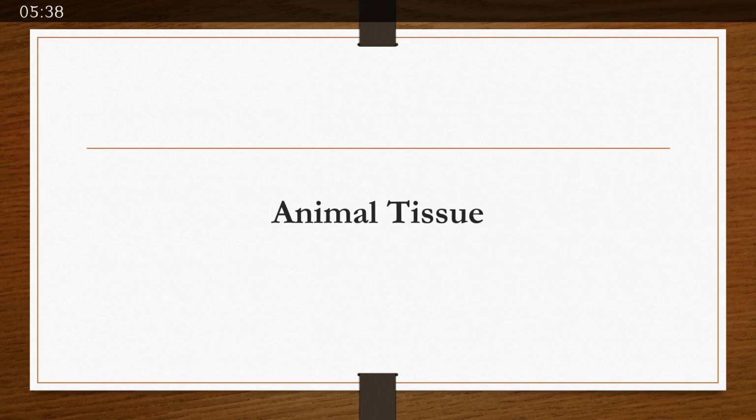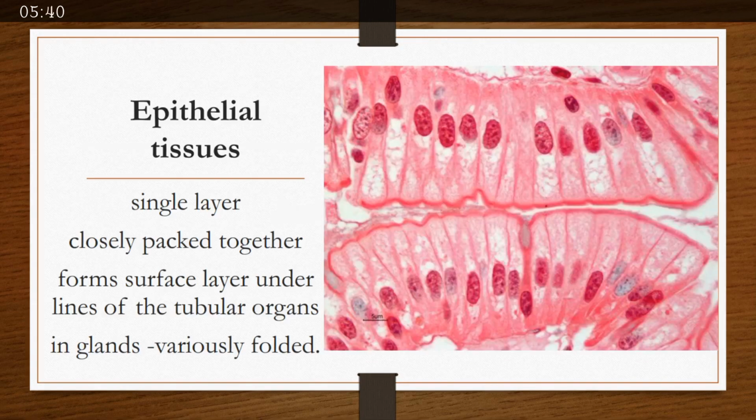Now we are going to see the types of animal tissue. The first one is epithelial tissue, which is similar to epidermal tissues of plants. They are present as a single layer and they are closely packed without any intercellular spaces. They form the surface layer and linings of the tubular organs, and in glands wherever they are present, they are variously folded, meaning they are not straight in structure.